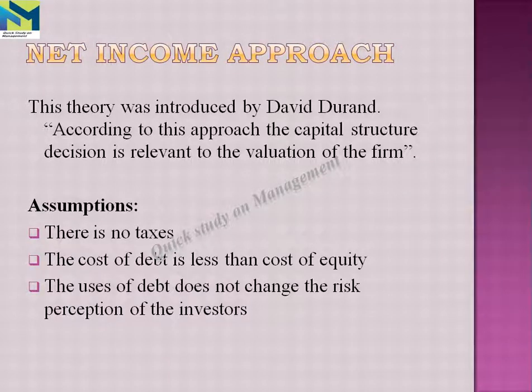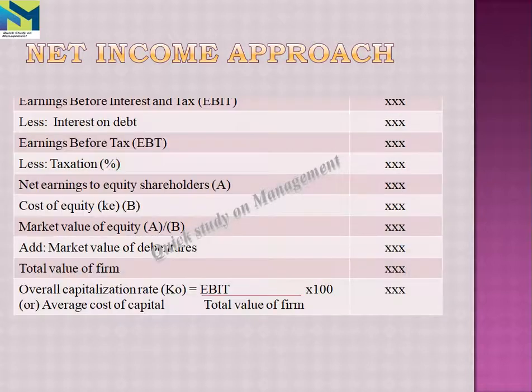This theory was introduced by David Durand. According to this theory, the capital structure decision is relevant to the value of the firm. This means if there is any change in financial leverage, it will automatically lead to a corresponding change in the overall cost of capital as well as the total value of the firm. The basic assumptions are there are no taxes, the cost of debt is less than the cost of equity, and the use of debt does not change the risk perception of the investors.